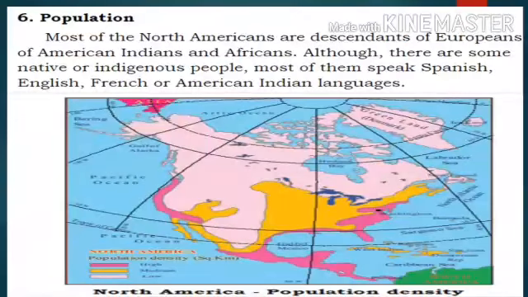Now let us see the population of the North America continent. Most of the North Americans are descendants of Europeans, American Indians, and Africans. Most of the people came from another country, another continent. Although there are some native or indigenous peoples, most of them speak Spanish, English, French, or American Indian languages.